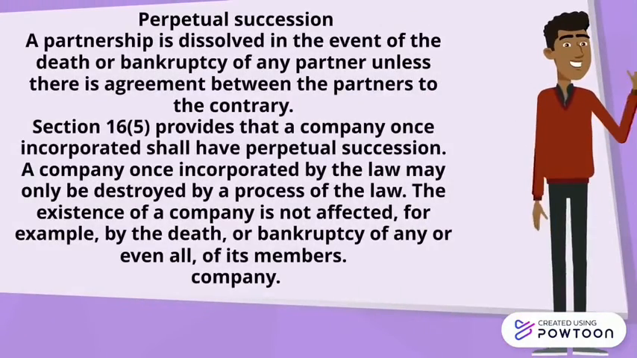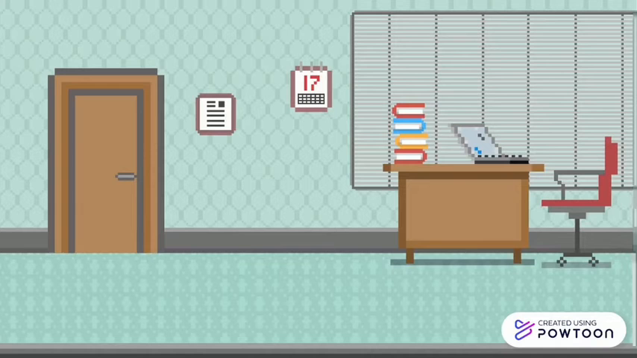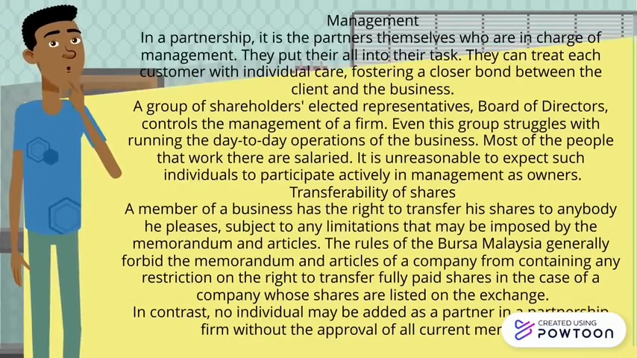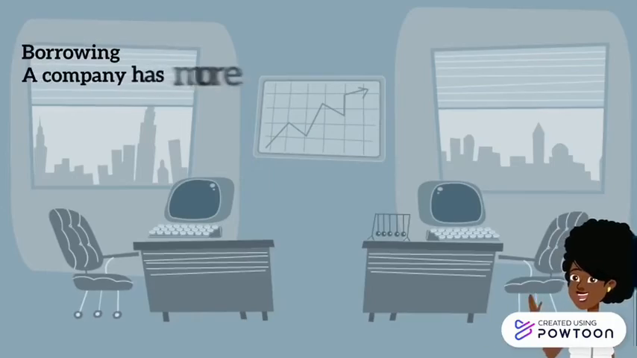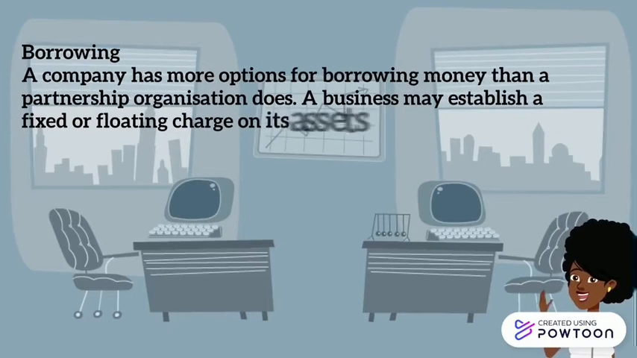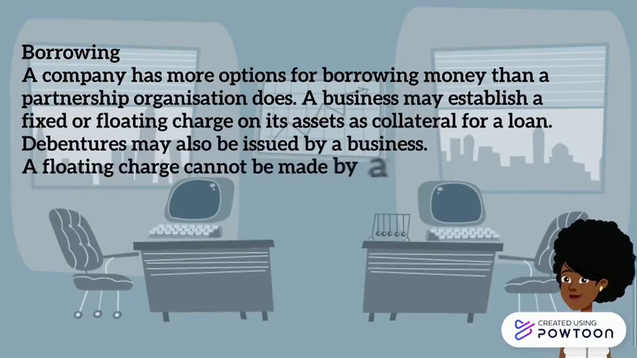In the part of perpetual succession, a partnership is dissolved in the event of the death or bankruptcy of any partner unless there is an agreement between the partners to the contrary. Section 16, paragraph 5 describes those elements. When we talk about management, there is not much difference, and it is given the same elaboration as for sole proprietor.